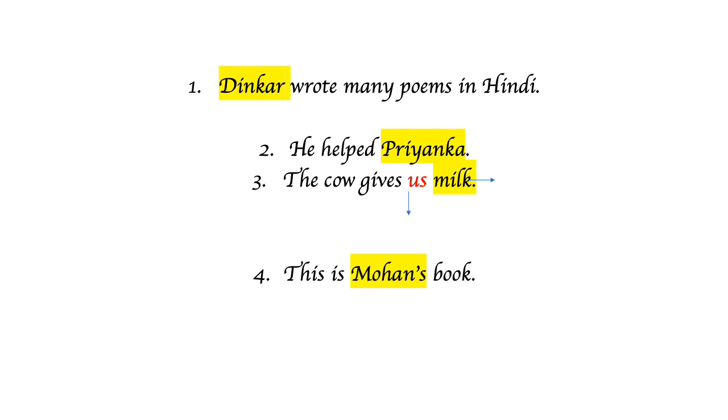The fourth one, this is Mohan's book. Whose book is that? Mohan's, right. So this shows possession. Whose book is that? Mohan's book is that. So this is an example of possessive case, right? The fifth one, are you going, Vikram? Vikram, you are calling somebody with his or her name. So Vikram is an example of vocative case. Absolutely right.